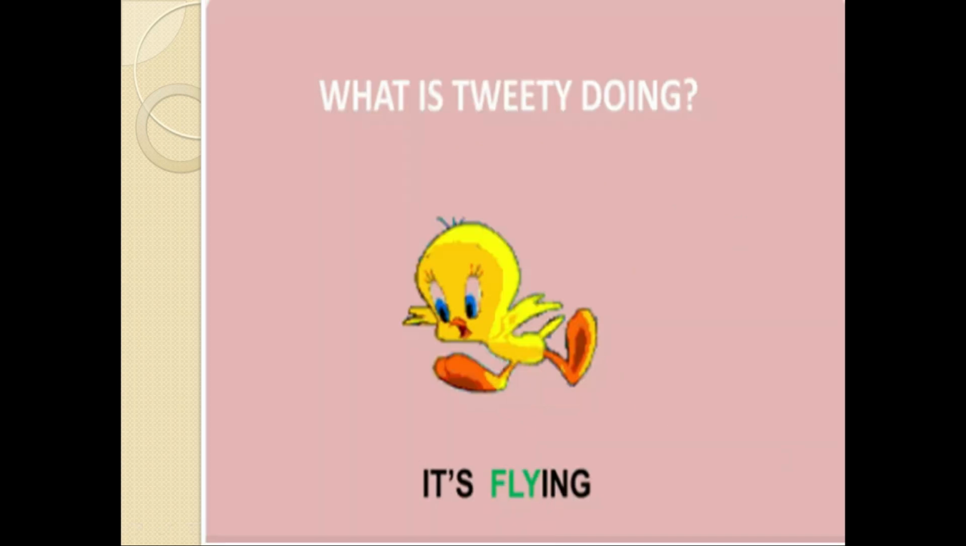Okay, now look at the next picture. What is Tweety doing? Now you can see that it is flying. So at the time of speaking, this is a continuous action. The Tweety is still flying. So we are going to say it is flying, and it's an example of present continuous tense.